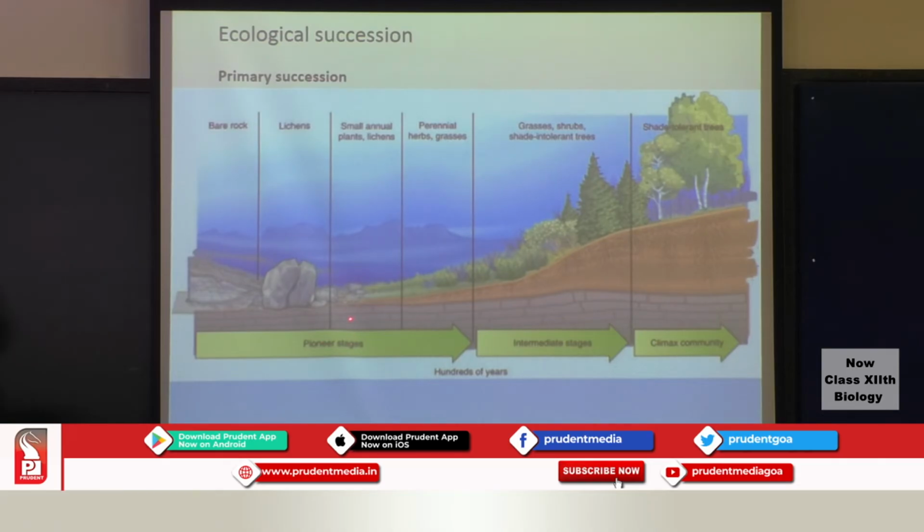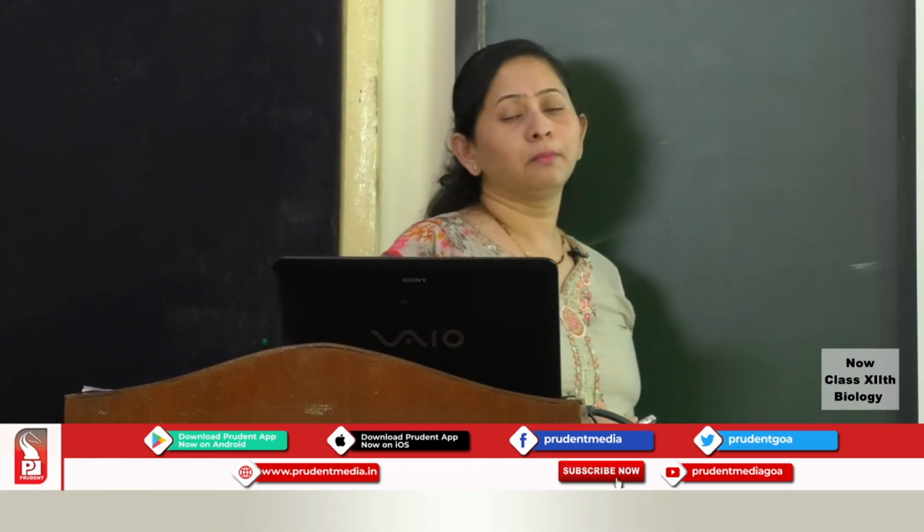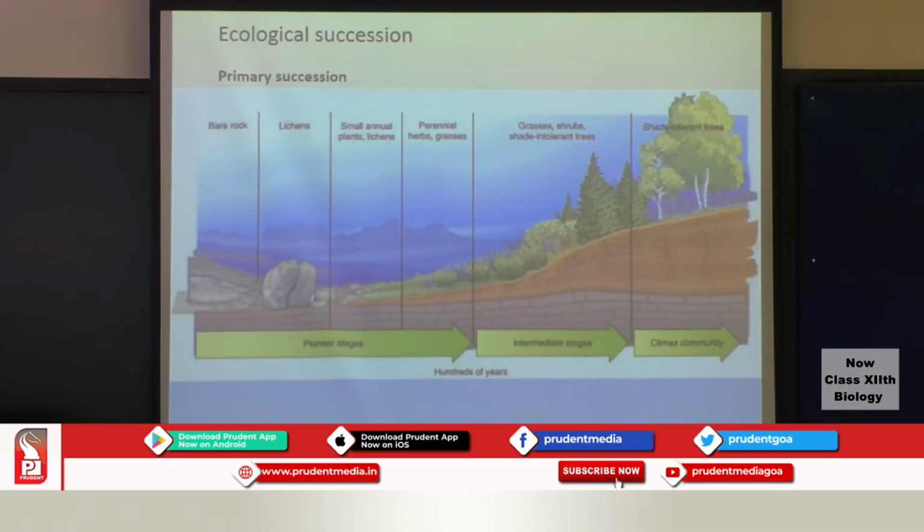Then you have the other intermediate species which are referred to as the seral stages. For example, after the lichens die, there will be more matter in that particular area, and the layers will increase. There will be more organic matter in the area, and this will be a suitable condition for the bryophytes to come and occupy the area.